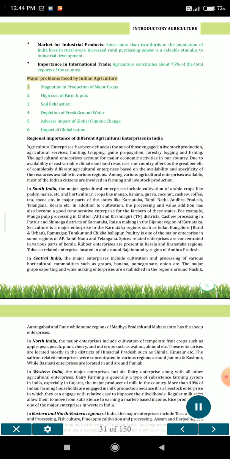Major problems faced by Indian agriculture. 1. Stagnation in production of major crops. 2. High cost of farm inputs. 3. Soil exhaustion. 4. Depletion of fresh groundwater. 5. Adverse impact of global climatic change. 6. Impact of globalization. Regional importance of different agricultural enterprises in India.